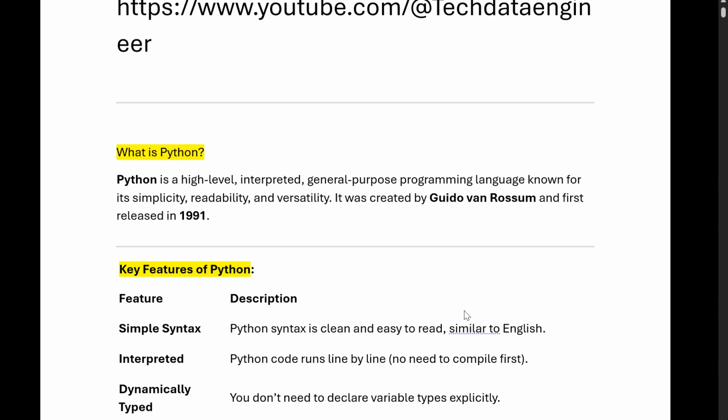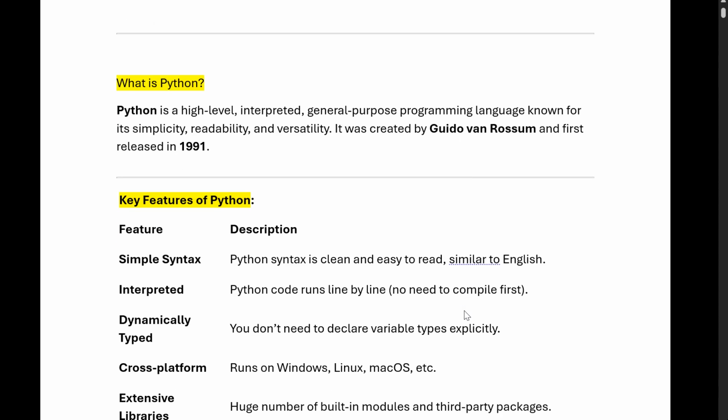So why are we using Python? What are the key features of Python? First, simple syntax. Python is very easy to write, with syntax similar to English. Suppose I have to print something in the console, I'll simply write print and then pass the string inside quotes. This is simple. In Java or other languages, we have to write the pre-compiling syntax also before adding the print statement. Python is very simple to write compared to any other language.